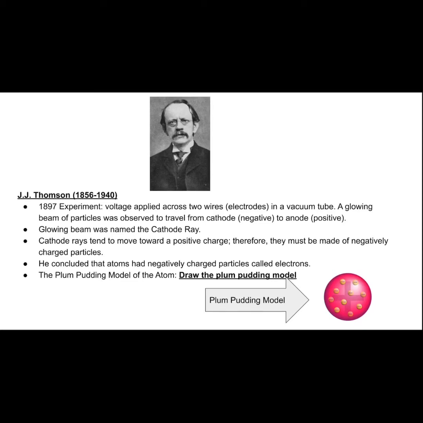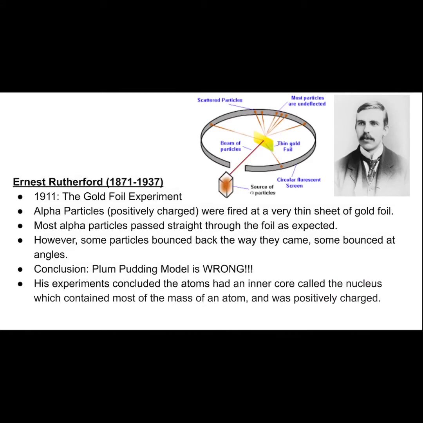So plum pudding is kind of an English thing, or like in Great Britain. Basically, it kind of looked like a pie or a bowl of pudding, and then the little specks on top would be pieces of plums. So his model, he said, was like a large positive area, and then it had small electrons just spaced throughout.